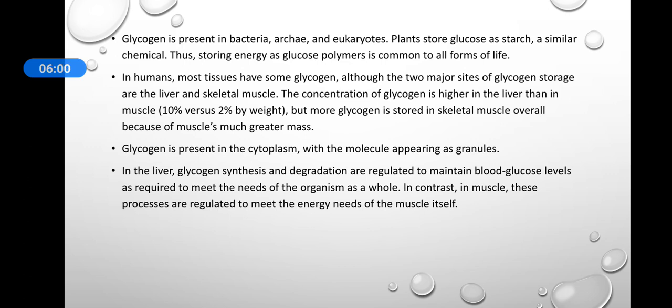Glycogen is present in the cytoplasm, with the molecules appearing as granules. In the cytoplasm, you can see glycogen as small granules under the microscope. In the liver, glycogen synthesis and degradation are regulated to maintain blood glucose levels and to meet the needs of the organism as a whole. In contrast, in muscle, these processes are regulated to meet the energy needs of the muscle itself. So that is the difference between the storage of glycogen in liver and in muscle.